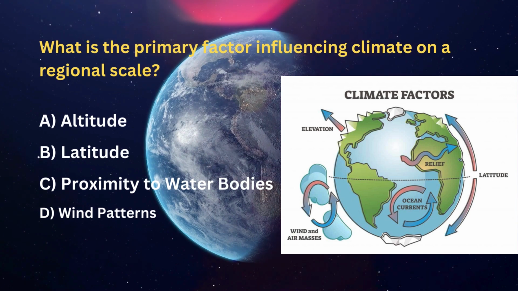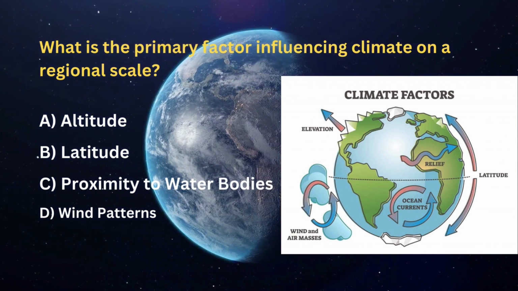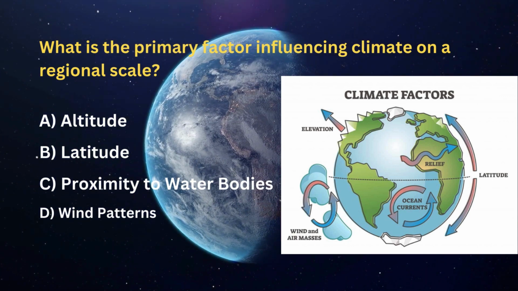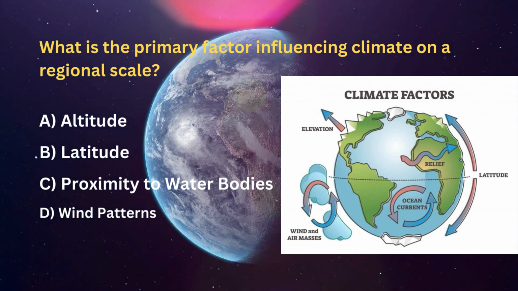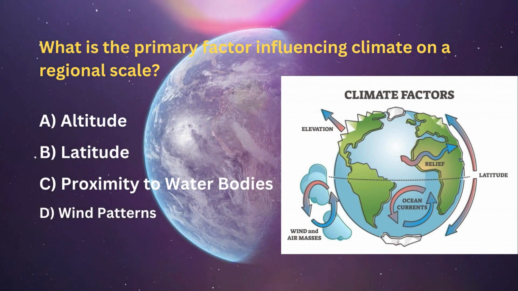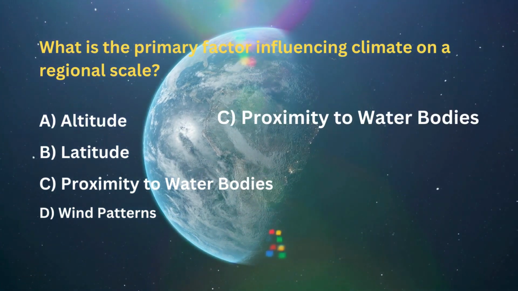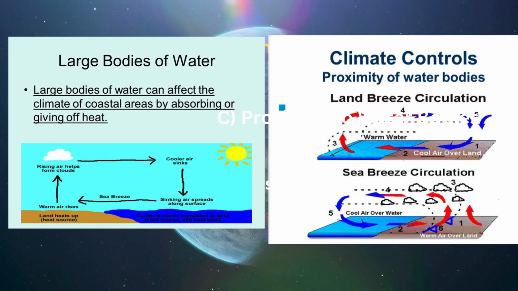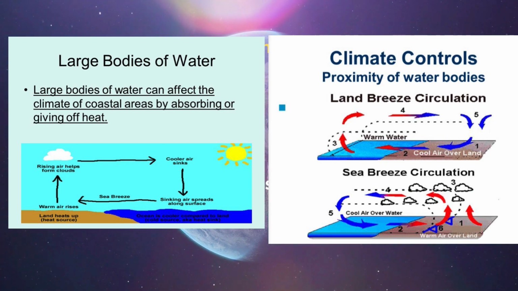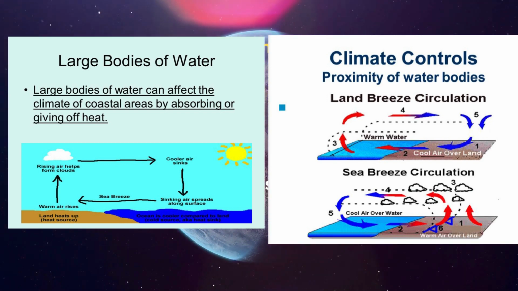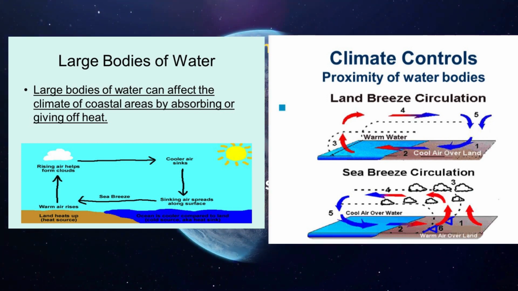What is the primary factor influencing climate on a regional scale? A. Altitude. B. Latitude. C. Proximity to water bodies. D. Wind patterns. Answer: C. Proximity to water bodies. Proximity to water bodies is a crucial factor influencing climate. Water has a high heat-retaining capacity, leading to more stable temperatures in coastal areas compared to inland regions.